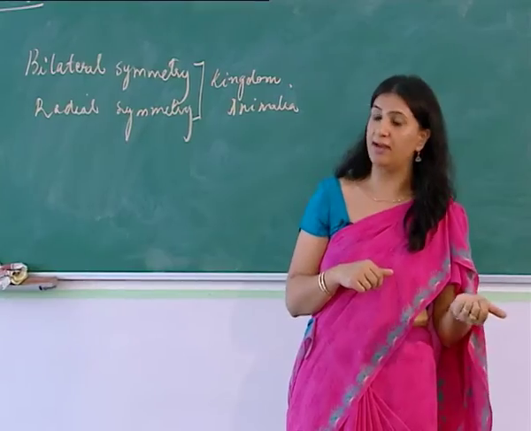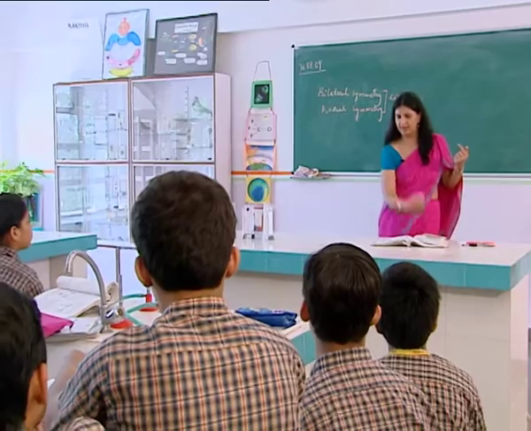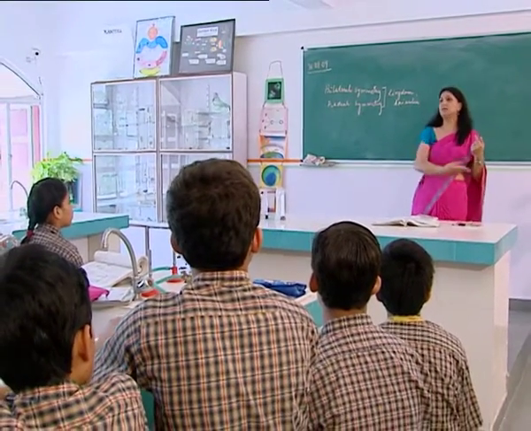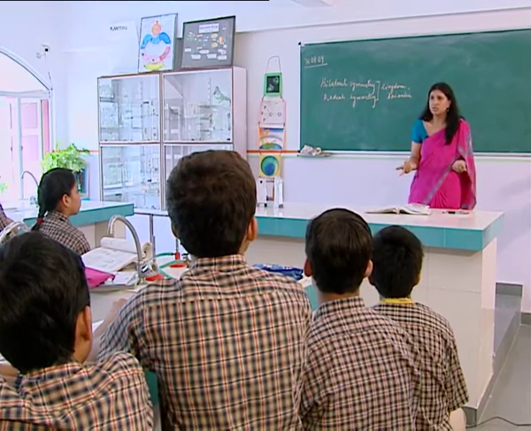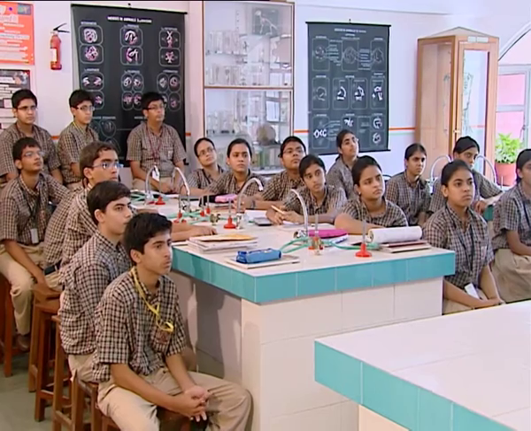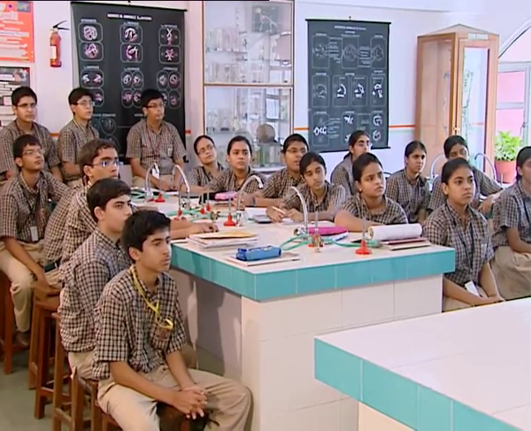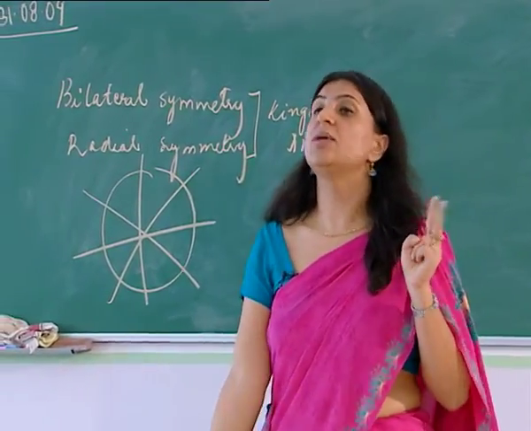However, on the other hand, when we are talking of radial symmetry, that means that the body can be divided into two equal halves in more than one plane passing through the center. For example, if we cut the body like this, or like this, the body would be divided into two equal halves. Example, starfish. When we cut the starfish like this, this, or this, there will be two equal halves. That kind of symmetry is called radial symmetry.